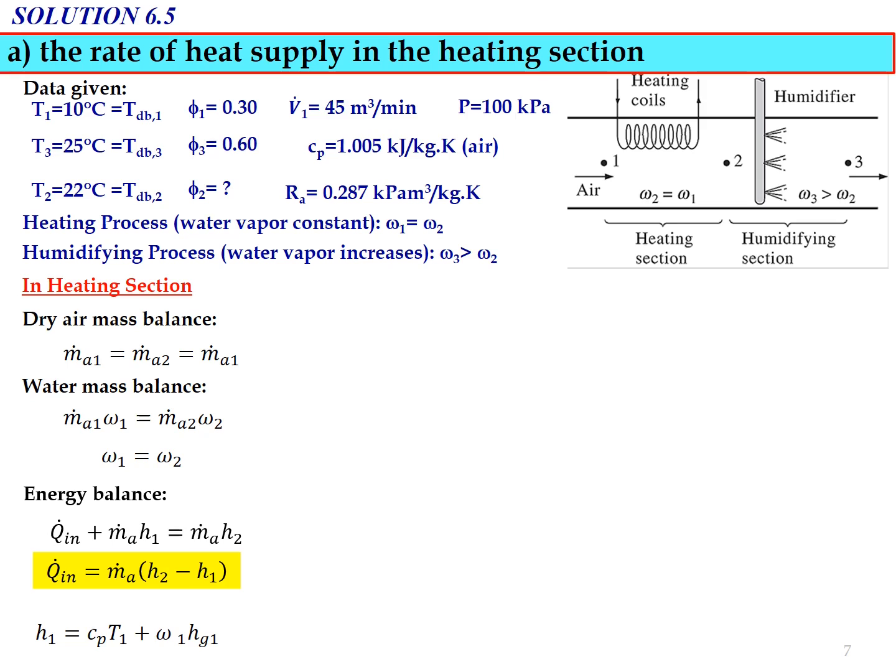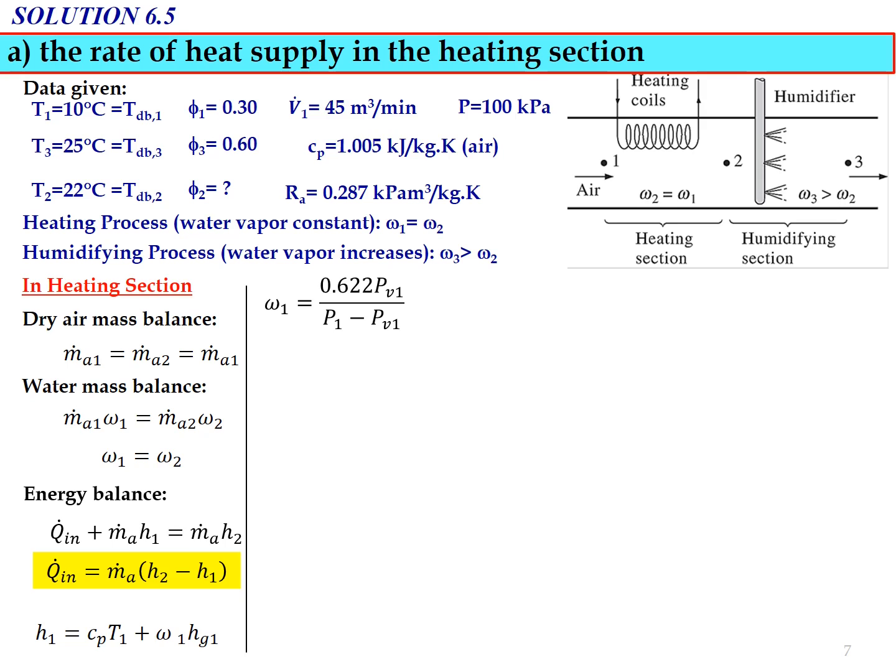First we need to determine the value of omega 1. Cp and T1 are already given, and Hg1 we can determine from the saturated water table based on the T1 temperature.